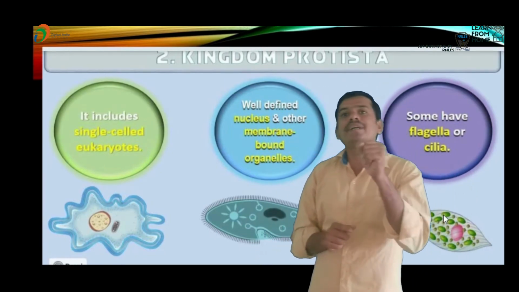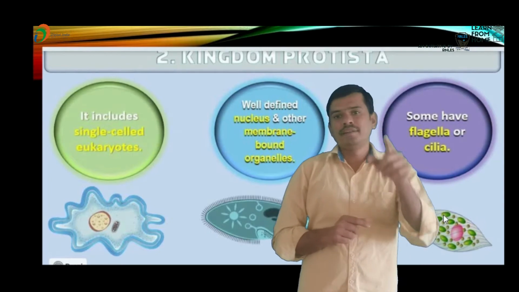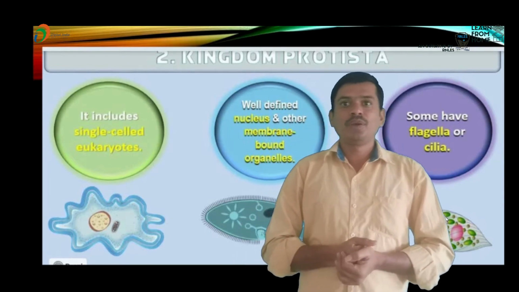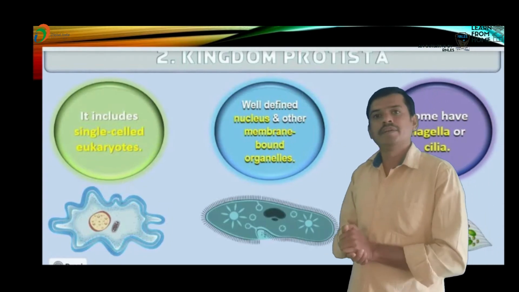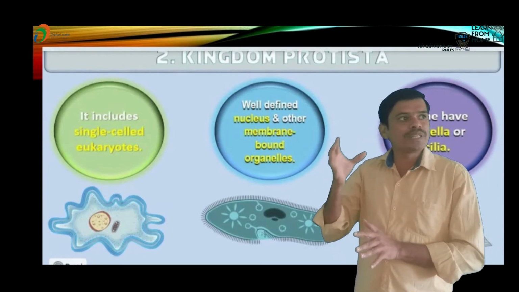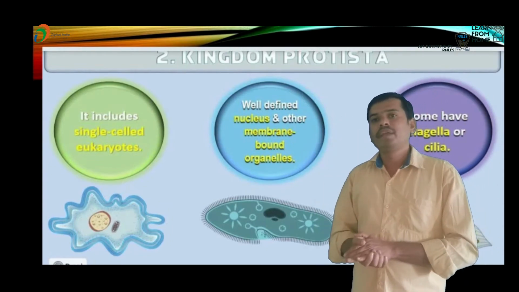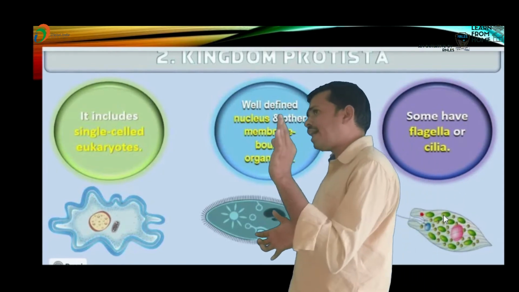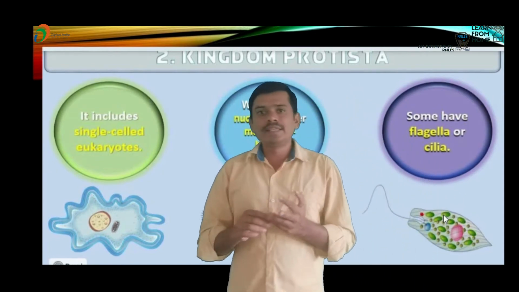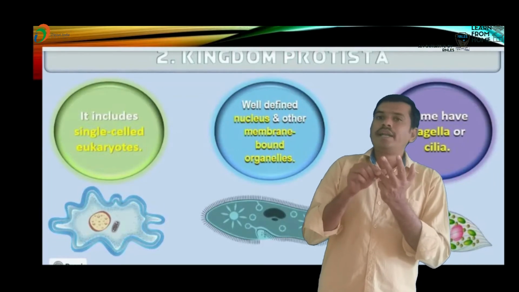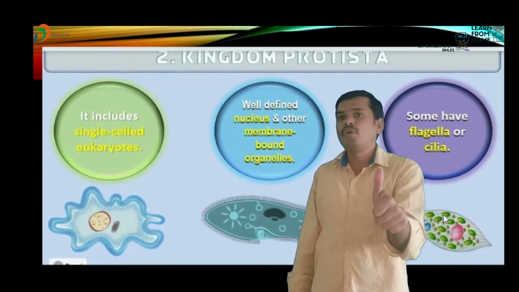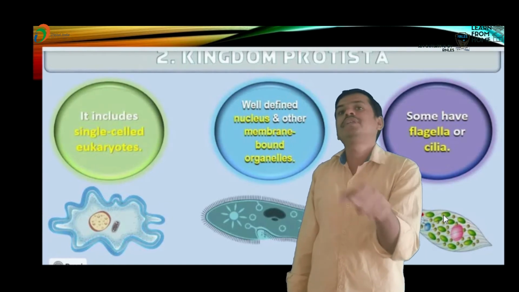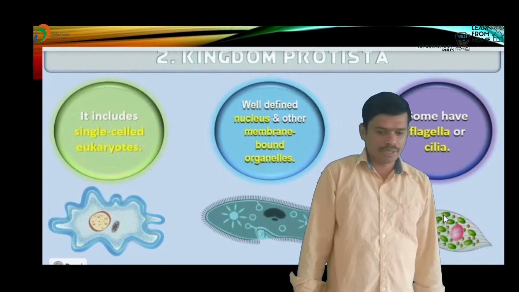Kingdom Protista is again classified into these types: chrysophytes, dinoflagellates, euglenoids, slime molds and protozoans.